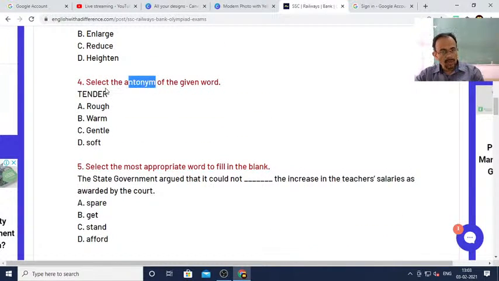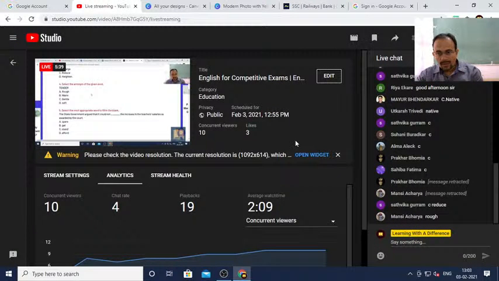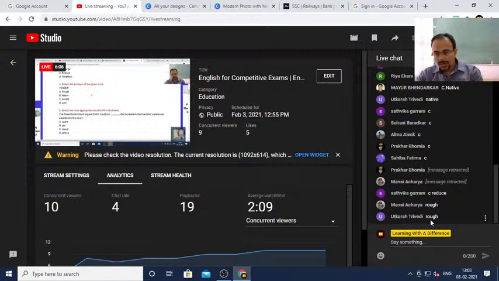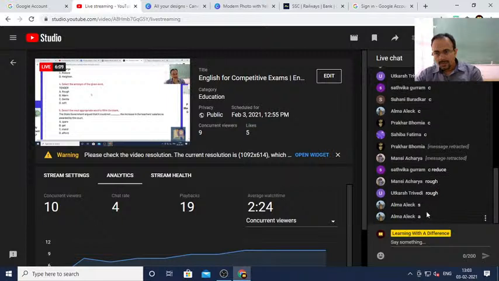Now next, antonym of the given word tender. Antonym means the opposite word of the word tender. See here: rough, warm, gentle, soft. So what should be the antonym of the given word tender? First, you tell me your answer. Number 4. Mansi, rough. Utkarsh, rough. Okay.